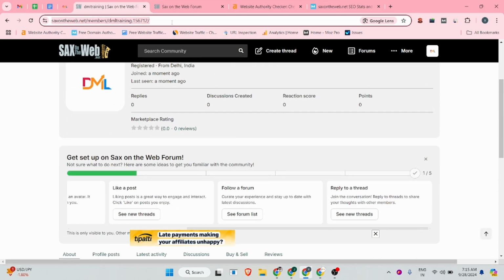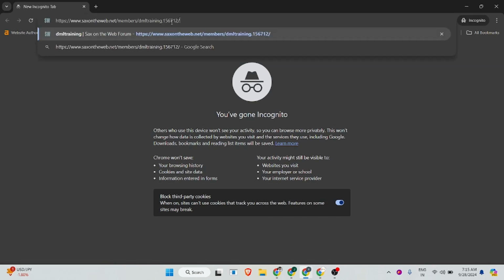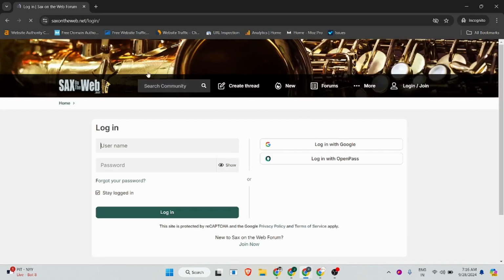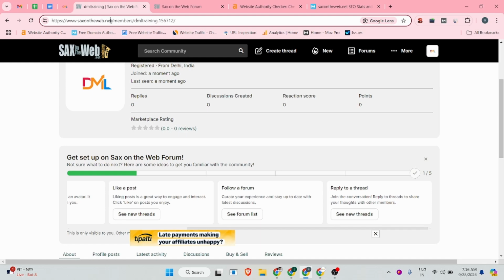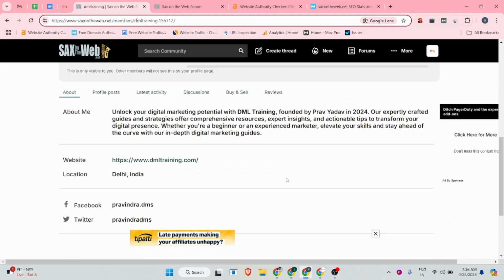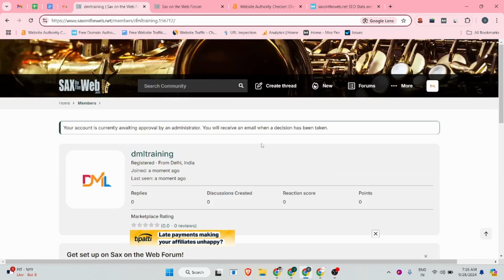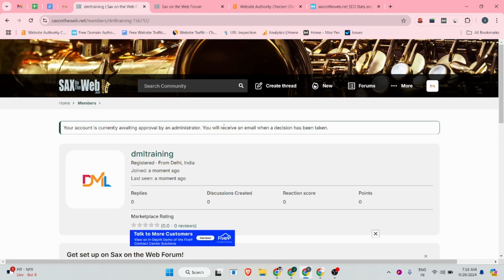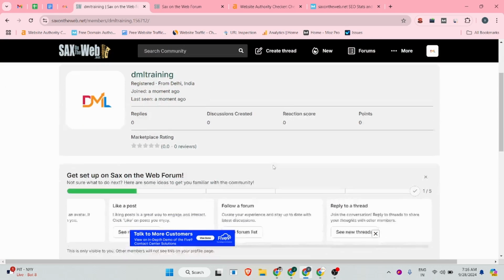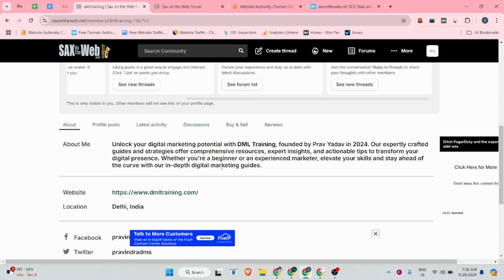So let me show you whether this is an instant approved backlink or not. Let me check once. Members, I guess this is only for the... your account is currently awaiting approval by the administrator. Okay, so this account will take a little time to approve. So you can create your profile and wait a while.